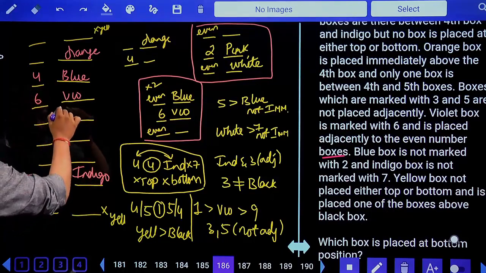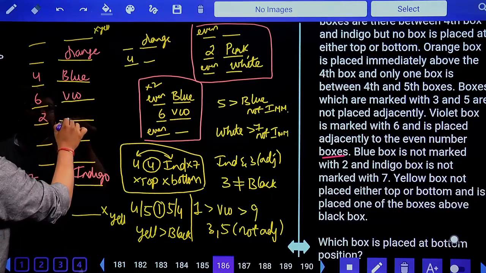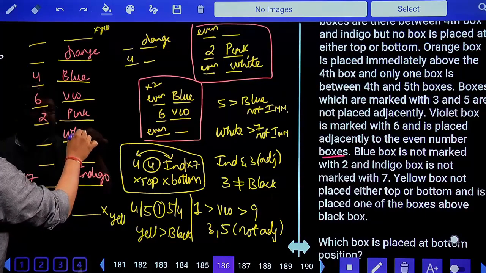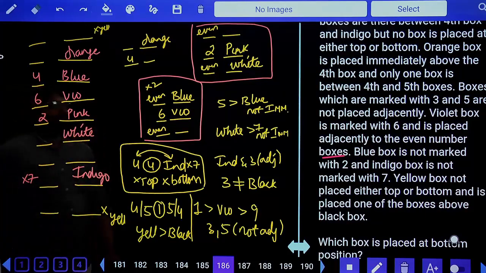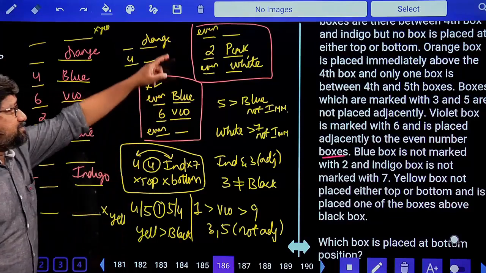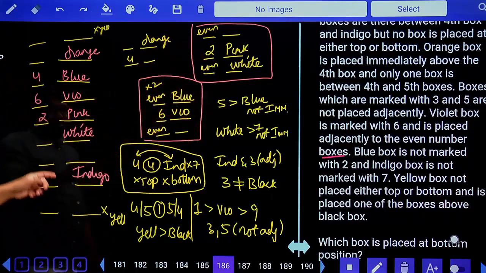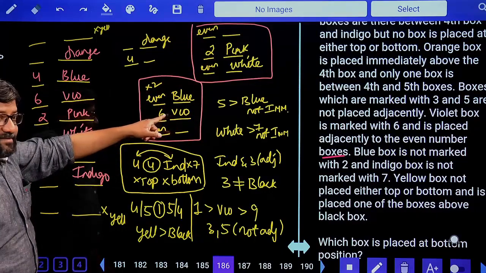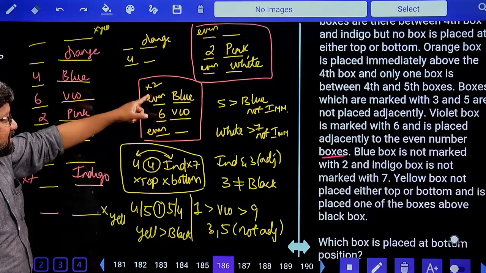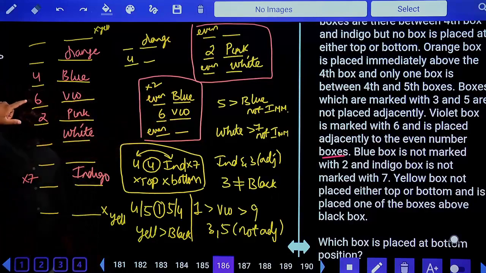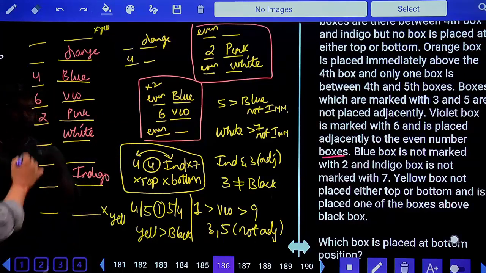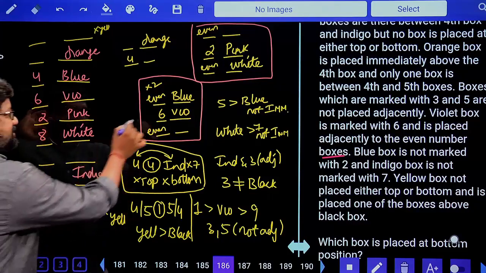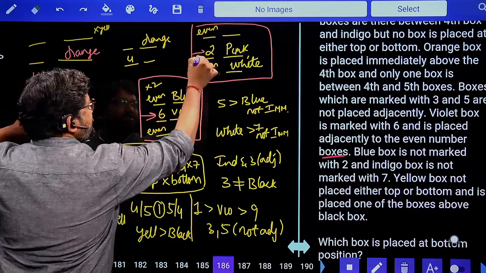I can take here 2 pink, or I can take here white. Done? Yes. Because this pink is surrounded by even numbers. This violet 6 is covered by even numbers. 2 is also covered by even numbers. Understood? So this clue is exclusively for number 6 and number 2.